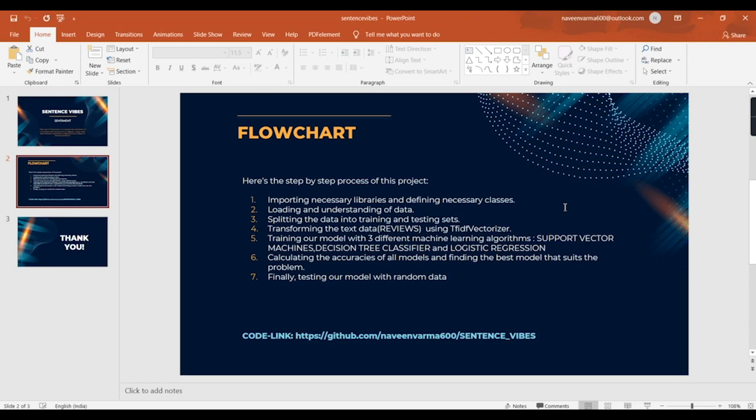It will be clearly understood in the upcoming code where we'll use it. We'll do this project with three different machine learning algorithms: support vector machines, decision tree classifier, and logistic regression. We'll calculate all the accuracies and find the best model that suits the problem. Finally, we'll give some random examples and test our model. So without any delay, we'll start the code.